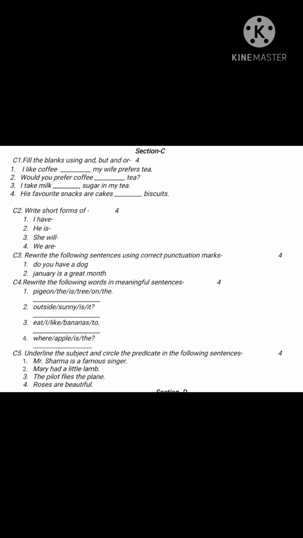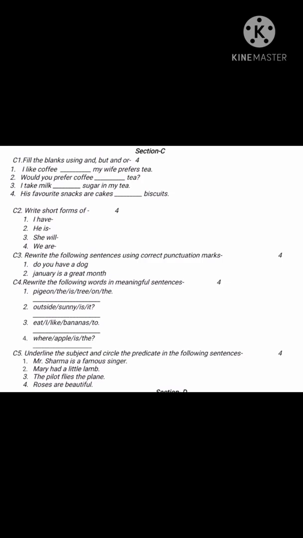Now next is, I take milk dash sugar in my tea. So in my tea, what I take? That is milk and sugar. So and will come. There are two things that I take in my tea. Now fourth is, his favorite snacks are, there are two snacks which are his favorite, that are cakes and biscuits. So and will come here. So in this way you have to do question 1.